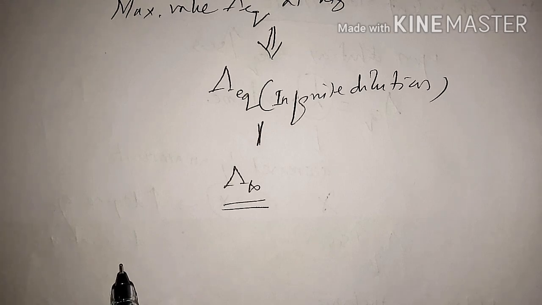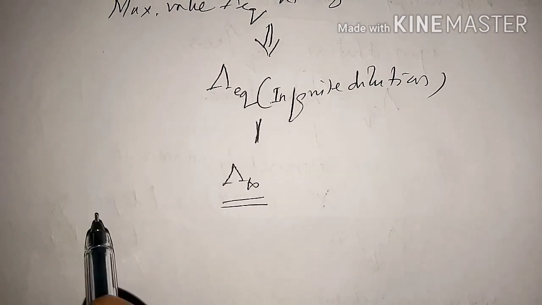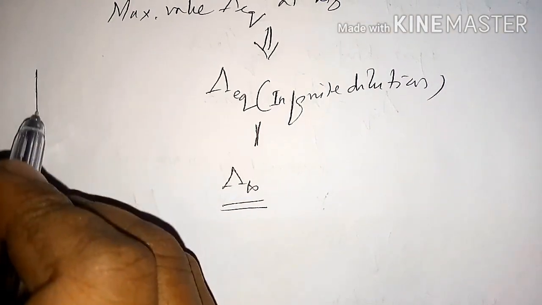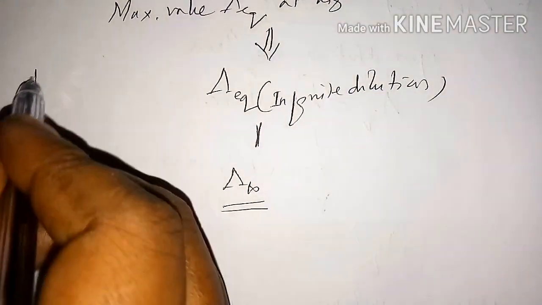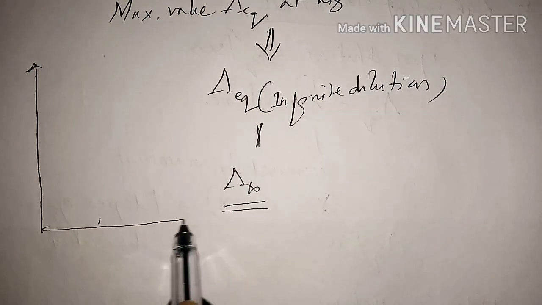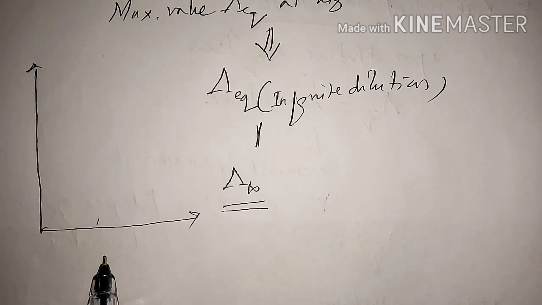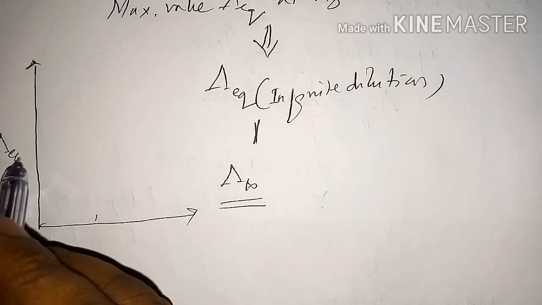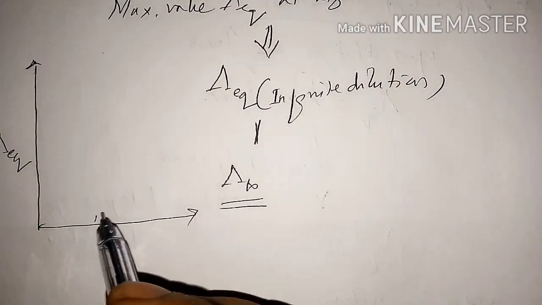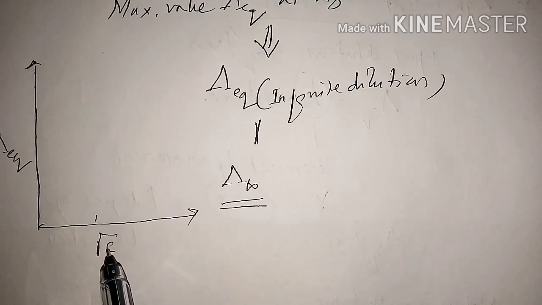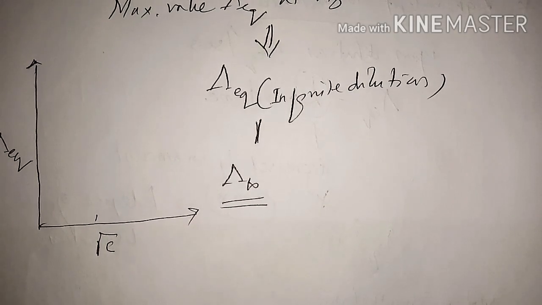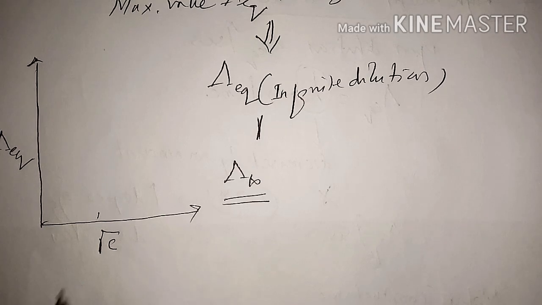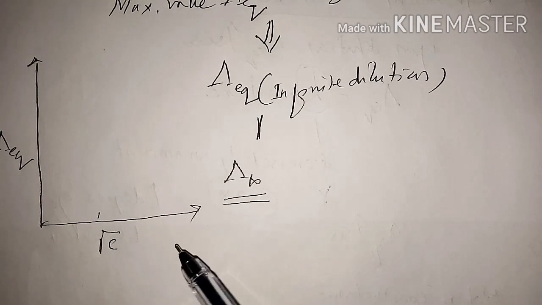where the equivalent conductance at different dilutions is plotted against the square root of C, the concentration of the solution in moles per liter.